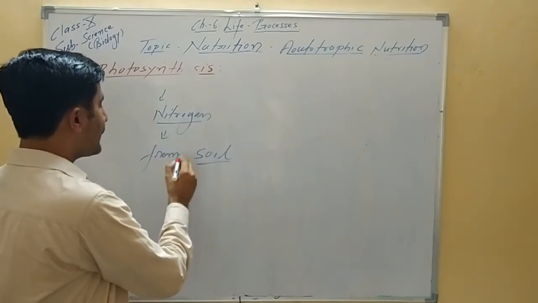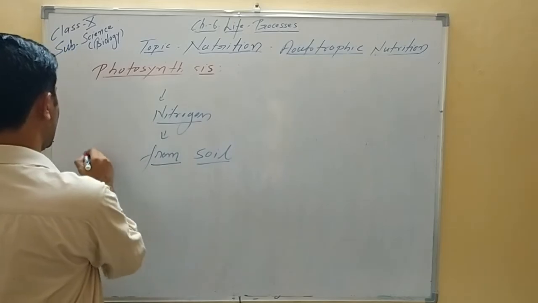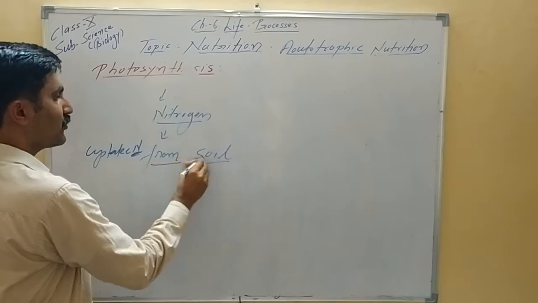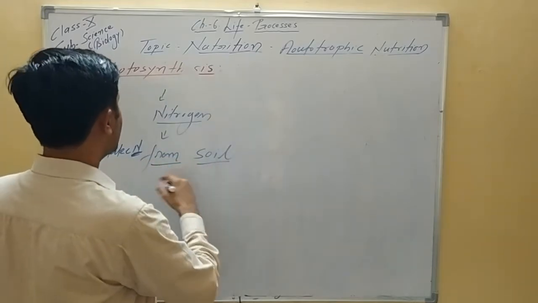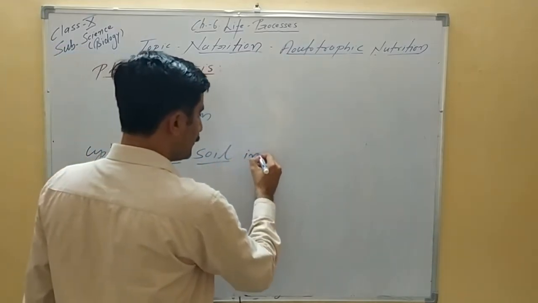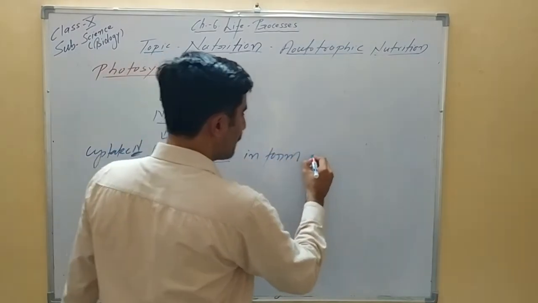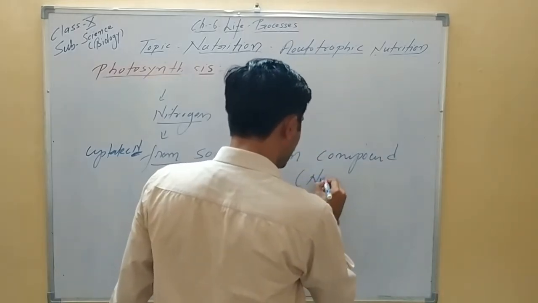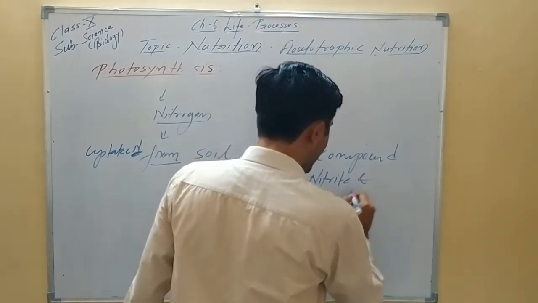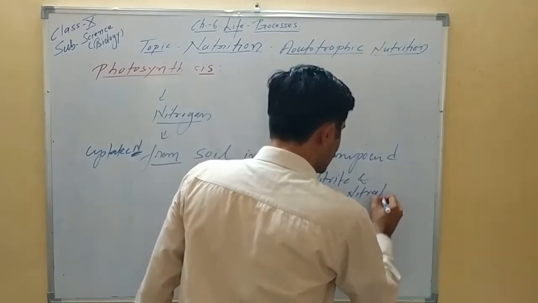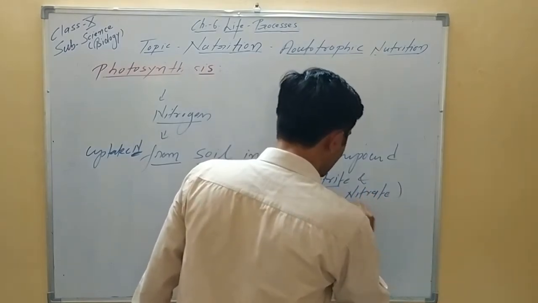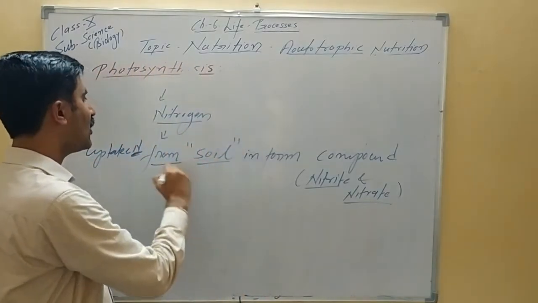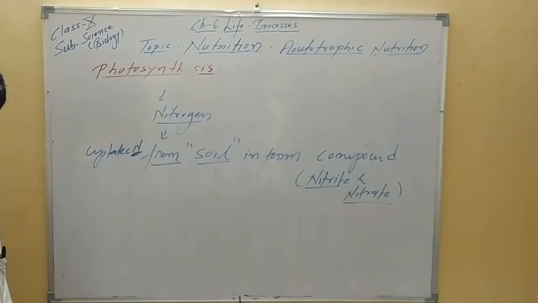So plants obtain or uptake nitrogen from soil. Always remember that they take nitrogen from the soil in the form of compounds. Remember this is taken in the form of nitrite and nitrate. That much only you have to remember. So 2-3 points we have to keep in mind. Plants take nitrogen from the soil. So the source of nitrogen for the plant is soil, not the atmosphere.